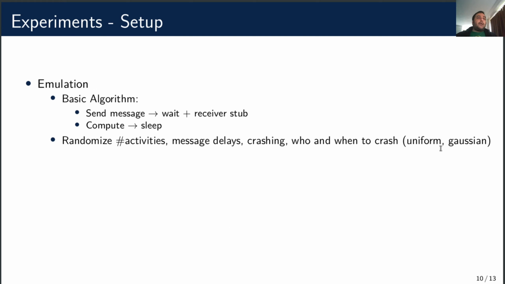To test our algorithm, we first built an emulator. For active processes, we choose a random number of actions to perform. And for each action, we flip a coin to determine if it will be a computation or a basic message. For a basic message, we invoke the receive part of the algorithm after some random time to emulate latency. Which processes will crash and when were also chosen at random. For the random choices, we used two probability distributions.